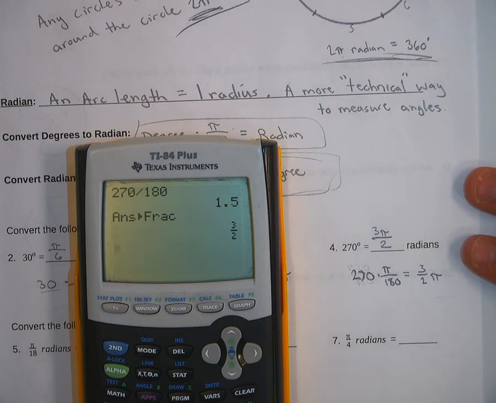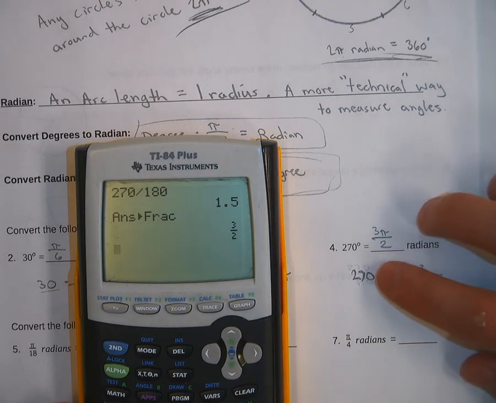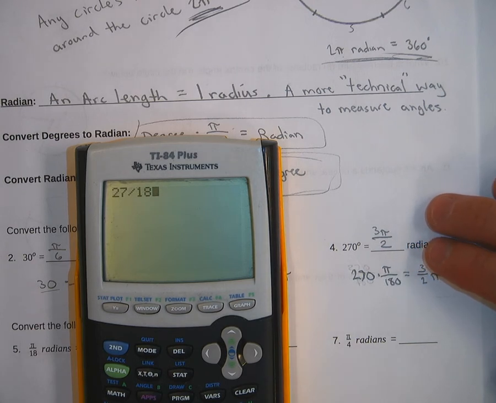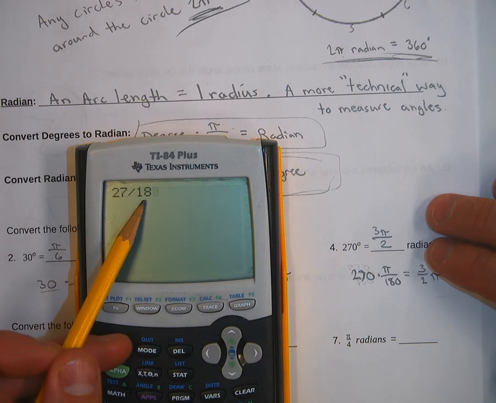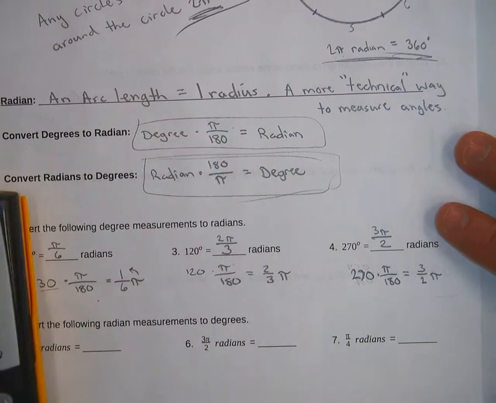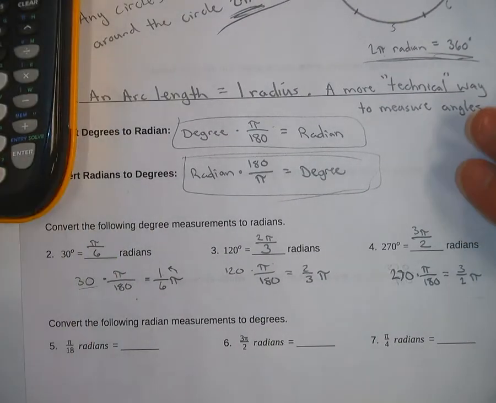Again, if you don't have a calculator that does that, you can get rid of the zeros. Dividing them both by 10 would leave you 27 over 18. You can divide those both by 9, which would get you to 3 over 2. That would be the way to get there if you don't have a calculator that reduces it for you. So it's a little tedious, but it is what it is.